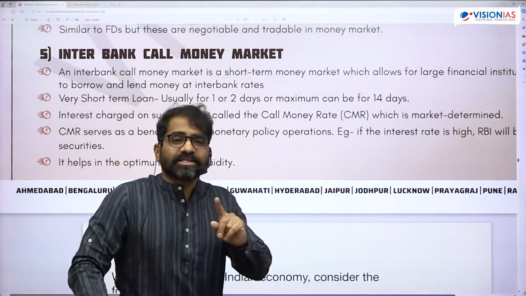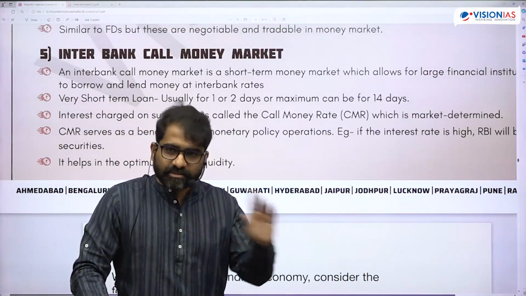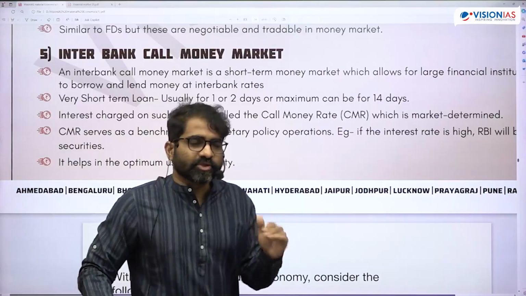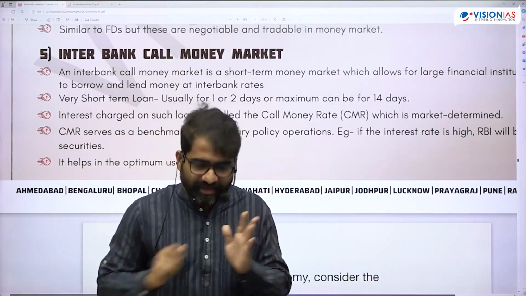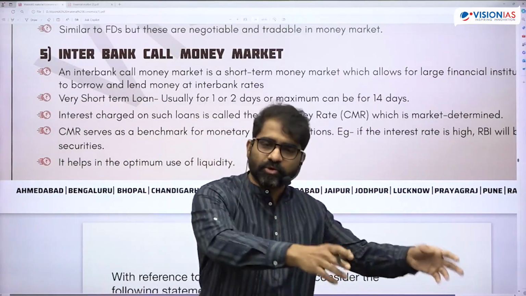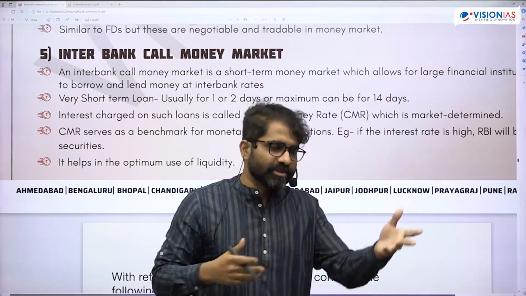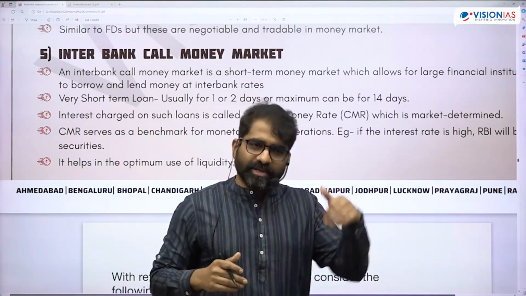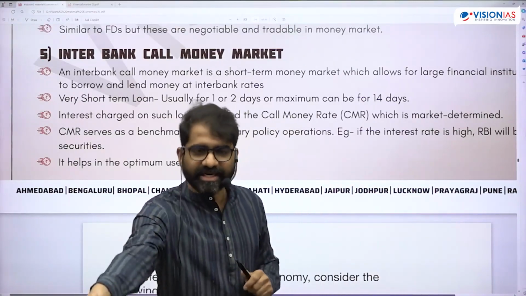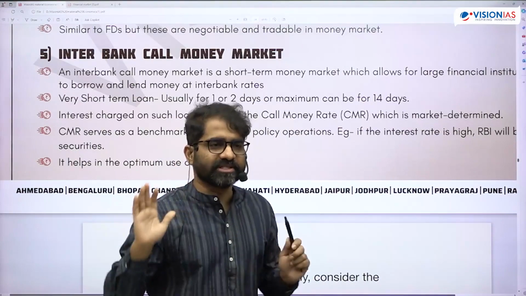Okay, T-bills do not offer regular interest. Previous UPSC question. They do not offer any regular interest. Why? Because coupons are not announced. Whenever a treasury bill is issued, there is no coupon announced. Whenever a G-Sec is issued, there is a coupon. 100 rupees bond, 10 rupee coupon. It is announced there, but here it is not announced. It is issued at a discounted rate and purchased at the original face value.